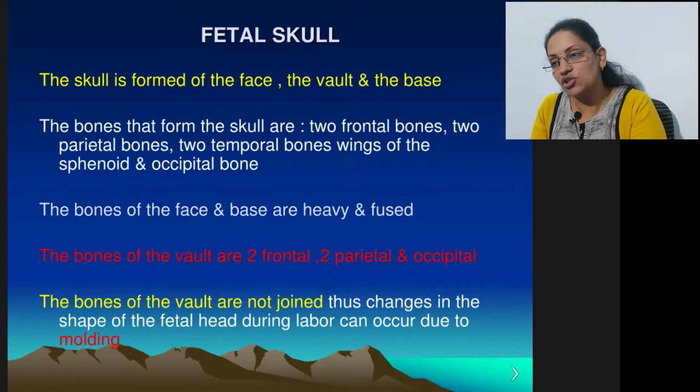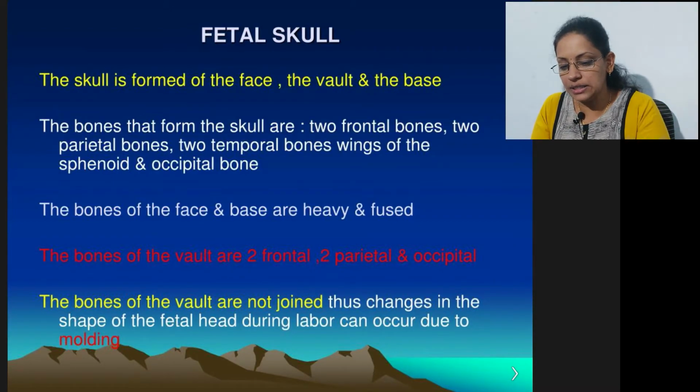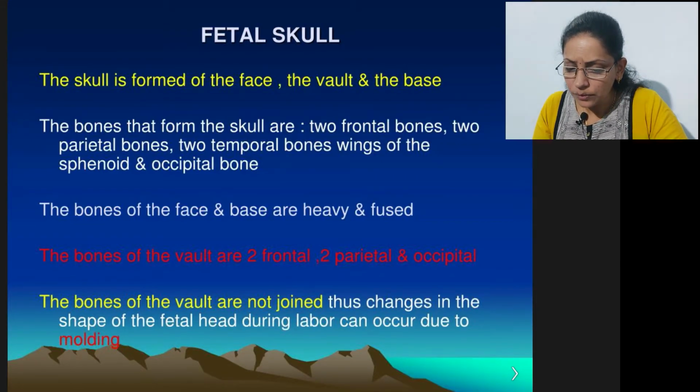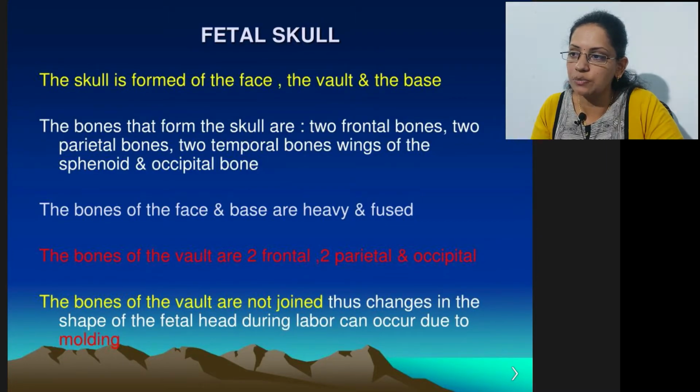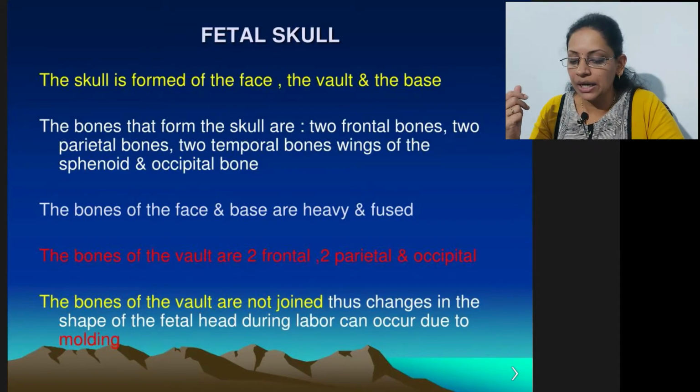Now what is the passenger? The fetal skull or fetal head is the passenger. So now we are going to discuss the fetal skull. The areas of the fetal skull: first is the vertex. The vertex is the area which is prominent on the fetal skull.